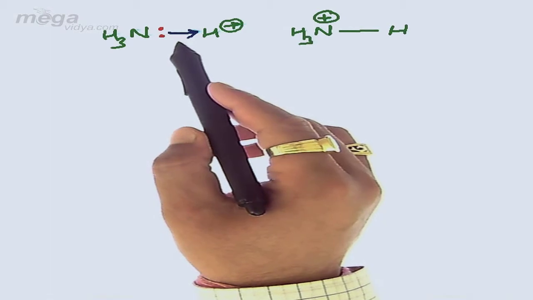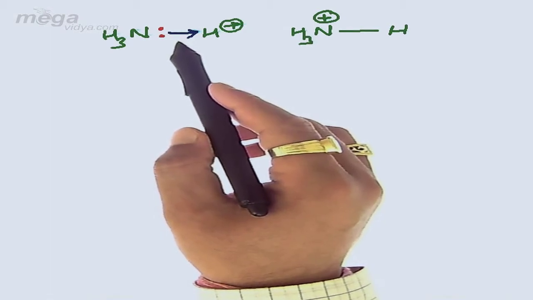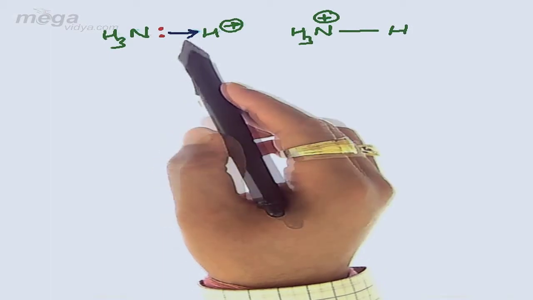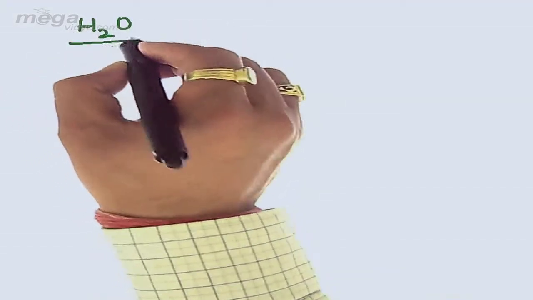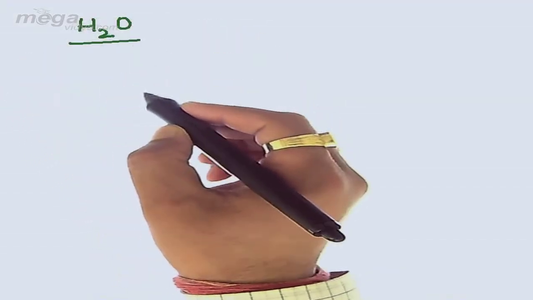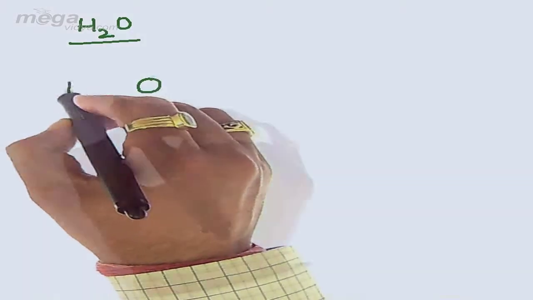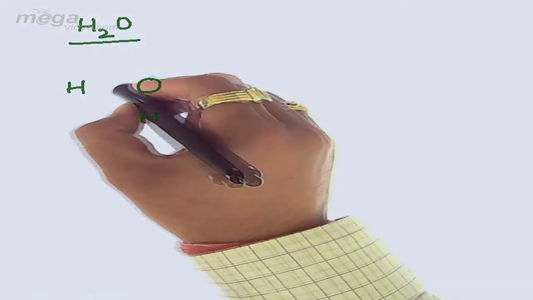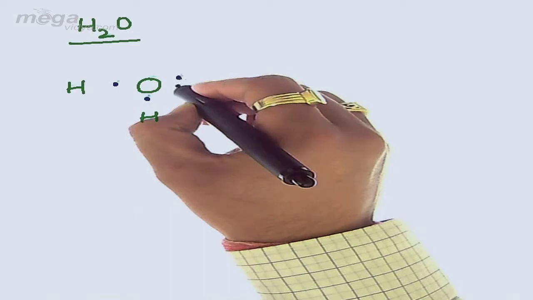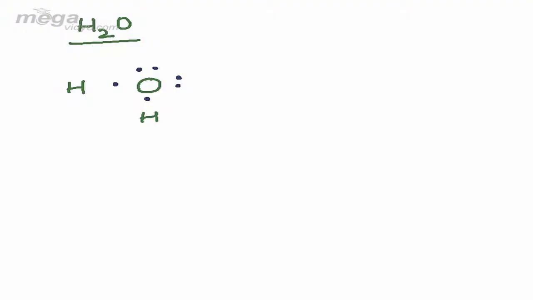After having a complete concept of types of bonds, we'll move towards the Lewis dot formula, or we can call it the Lewis dot structure. Let's first take an example of H2O. So for starting the Lewis dot structure, we are taking H2O as an example. This H2O molecule can be written as O, then H and H. Now in the valence shell of oxygen, we have 6 electrons, 1, 2, 3, 4, 5 and 6. And in the valence shell of hydrogen, we have 1 electron.